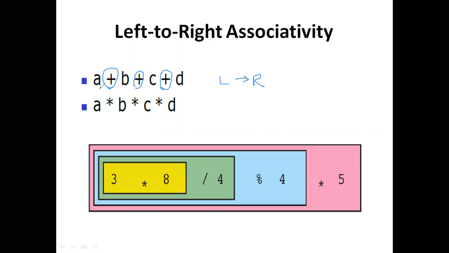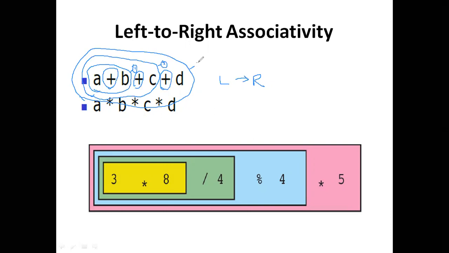Then left to right means here a plus b is going to be evaluated first. Next, the result of a plus b plus c is going to be evaluated next. And next it is going to evaluate a plus b plus c, after that the result value is added with d. In this manner it is going to be executed. Here this expression is going to be executed first, and here next, and finally it is going to be executed and give the result.